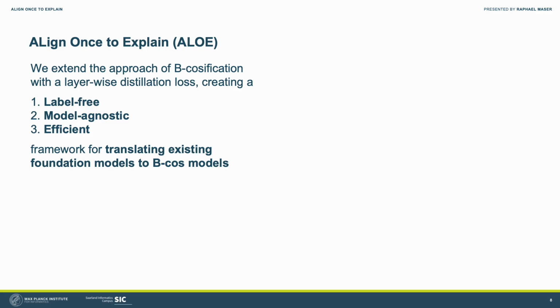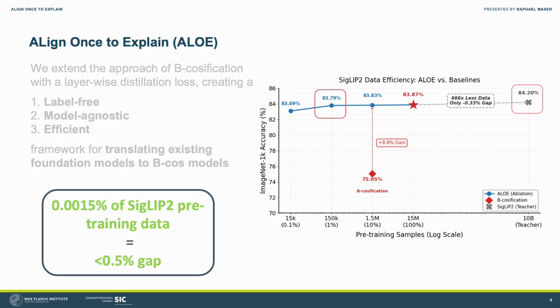It presents a simple, label-free and model-agnostic framework which converts models to B-cos models efficiently, with fractions of the pre-training data and pre-training compute required. Even with only 0.0015% of the original CLIP pre-training data, we retain most of the performance, achieving a gap of less than 0.5% in accuracy.